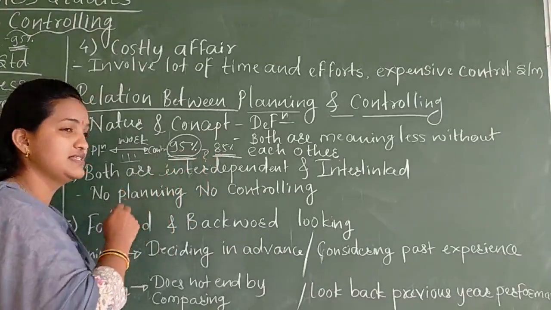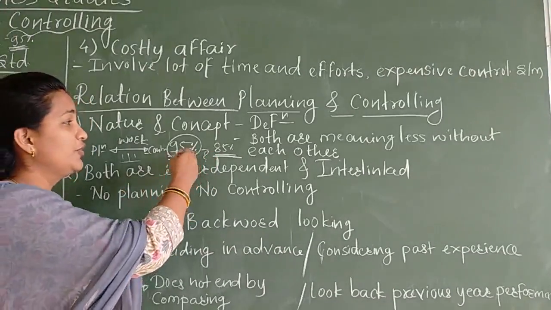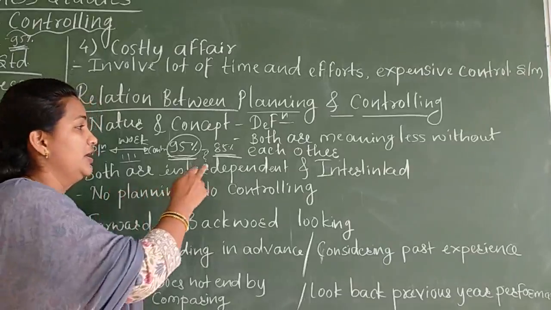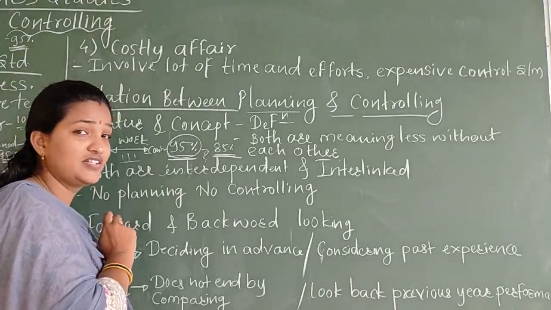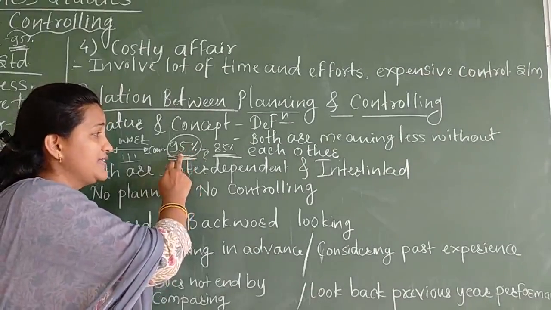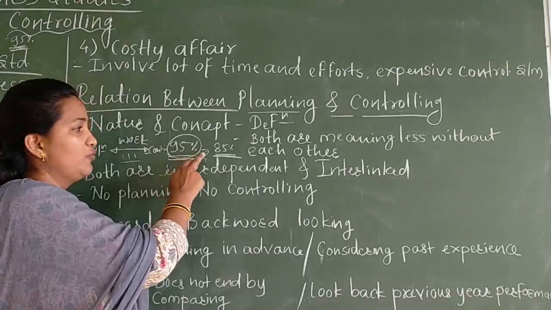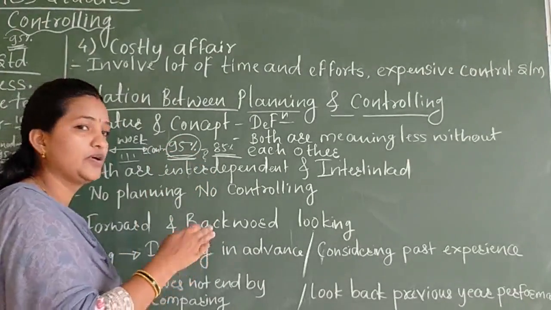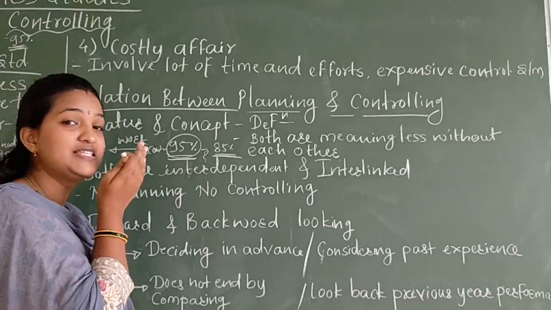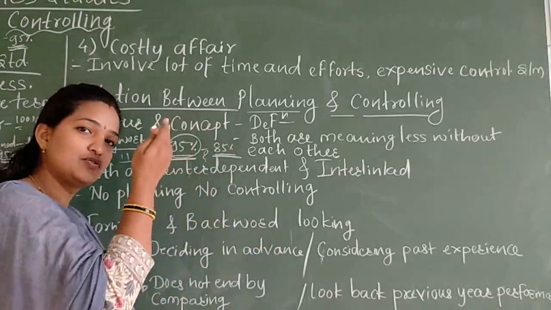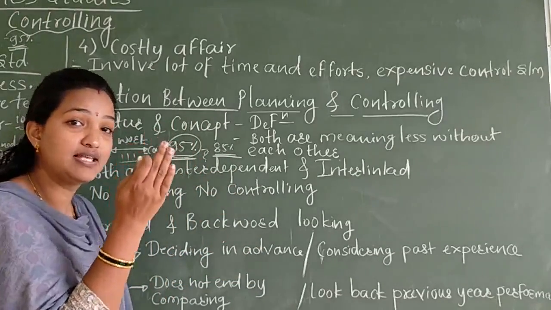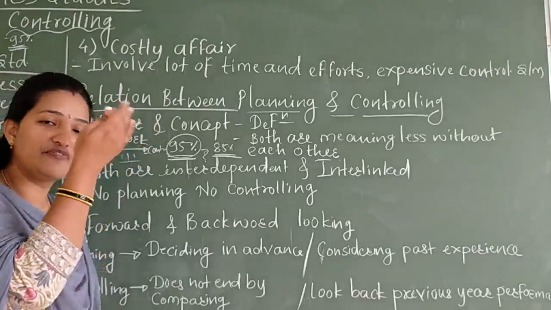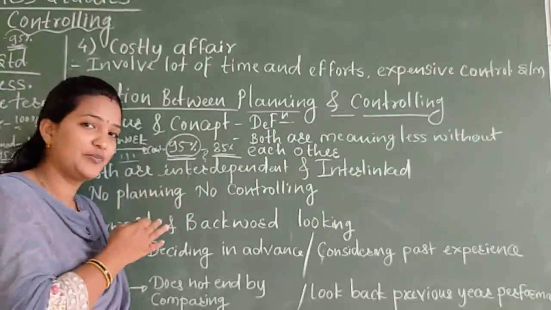Suppose it is very less, it is never going to be increased more than this. If it is very less, in rare cases it is going to be increased. Suppose, what is your plan and what is your actual? Actual performance is less and your planned performance is more. In some cases, your actual performance is going to be increased. In some cases, if it is increased, then your efficiency becomes more than 100%.